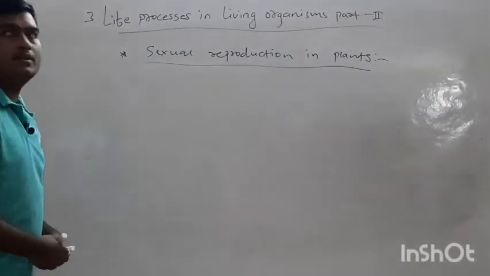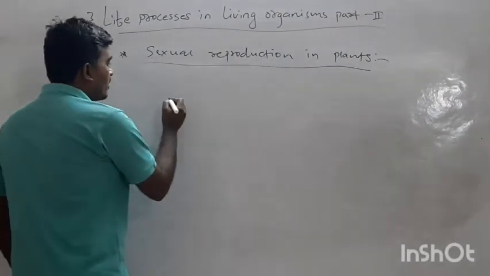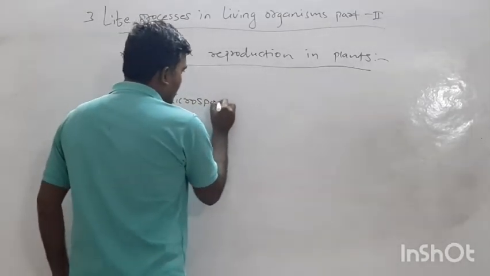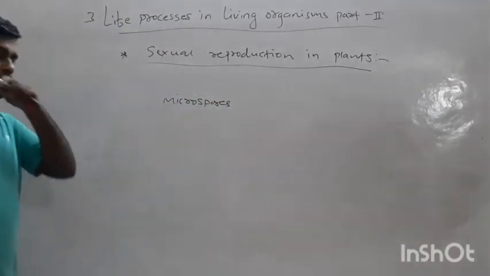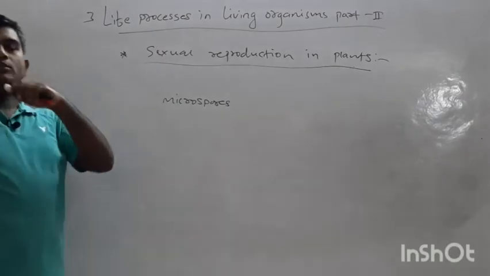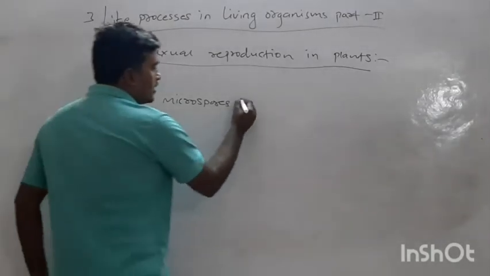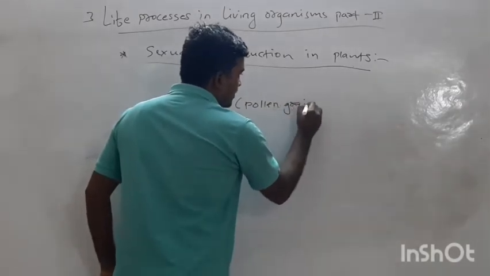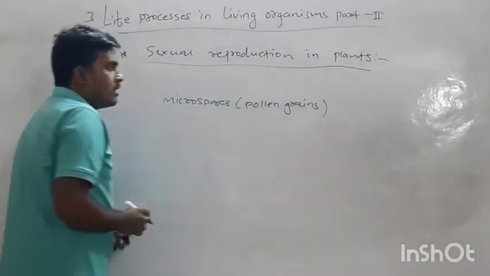So we have microspores. What are microspores? Microspores are also known as pollen grains. Okay, how do they form?